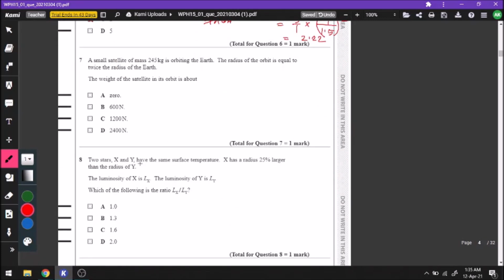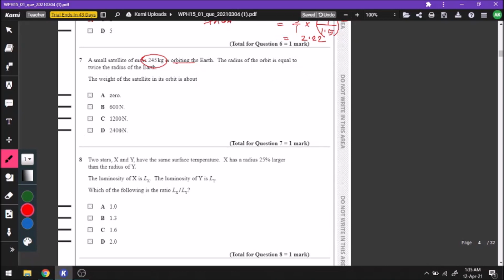You have a small satellite of 245 kg orbiting the Earth. The radius of the orbit is equal to twice the radius of Earth. The weight of the satellite in the orbit is about... Okay, so let us analyze the answers one by one. Number A. The weight cannot be 0 because weight is only 0 at an infinite distance, and we know that the satellite is still orbiting. The question is saying that the satellite is orbiting, so it does have some weight.